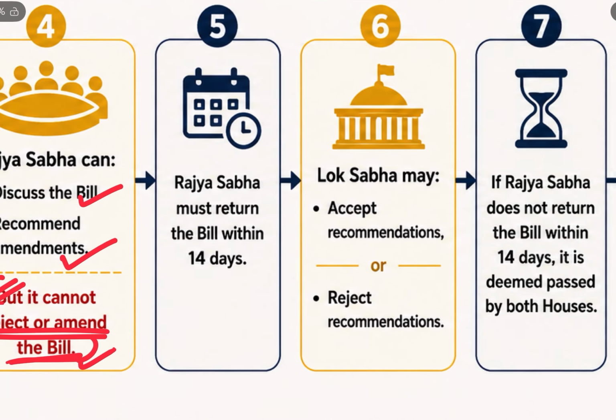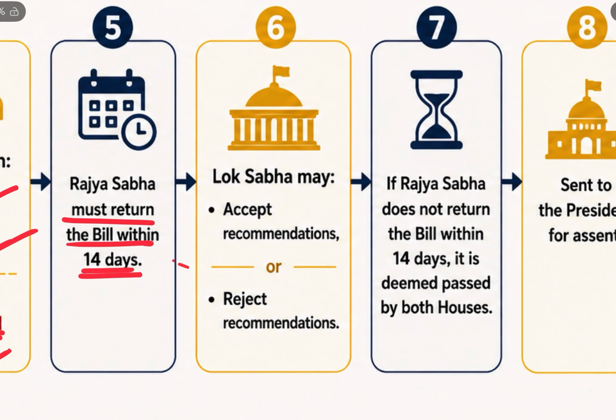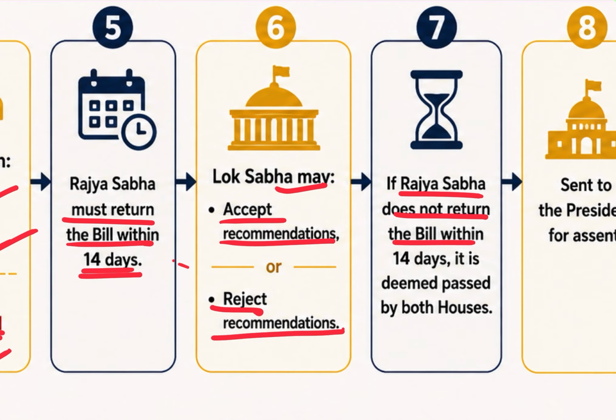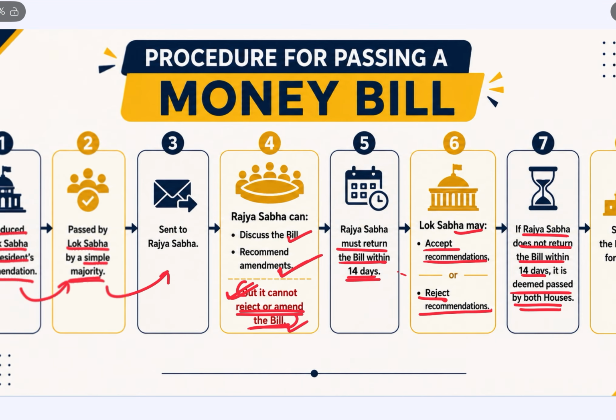The Rajya Sabha must return the bill within the 14 days, and it can also send certain type of recommendation to the Lok Sabha. Now it is upon Lok Sabha to accept these recommendations or to reject these recommendations. If the Rajya Sabha does not return the bill within the 14 days, it is also deemed to be passed by both the houses, and then it is sent to the President for its assent, and normally the assent is given to the money bill, as its introduction is being done based upon the President's prior recommendation only.